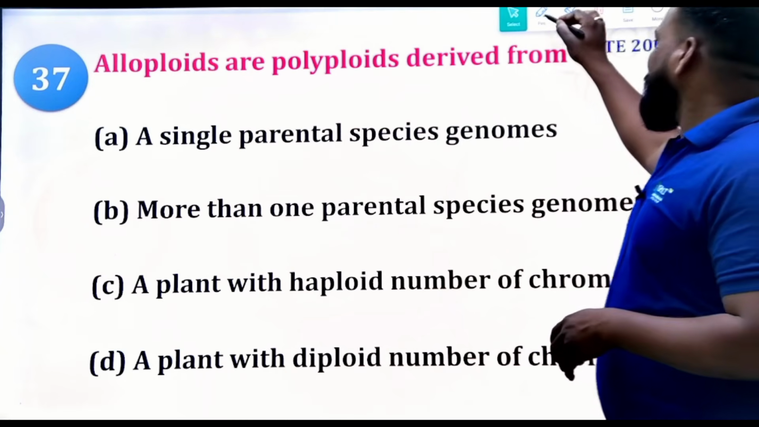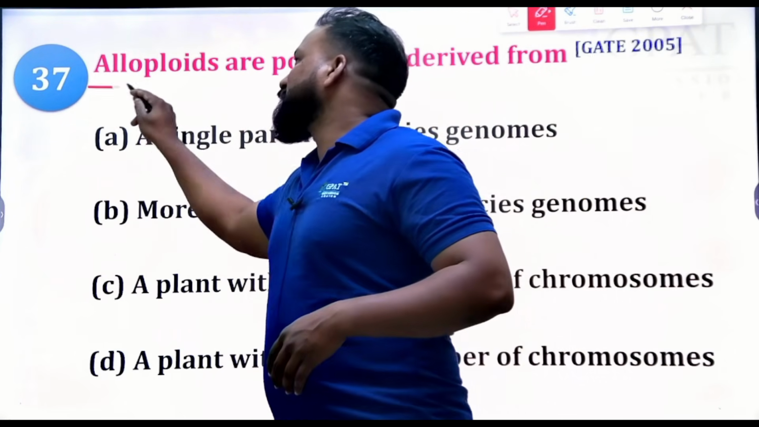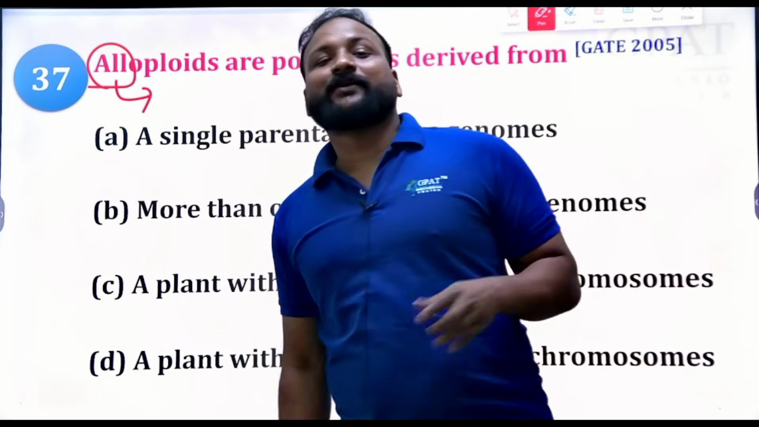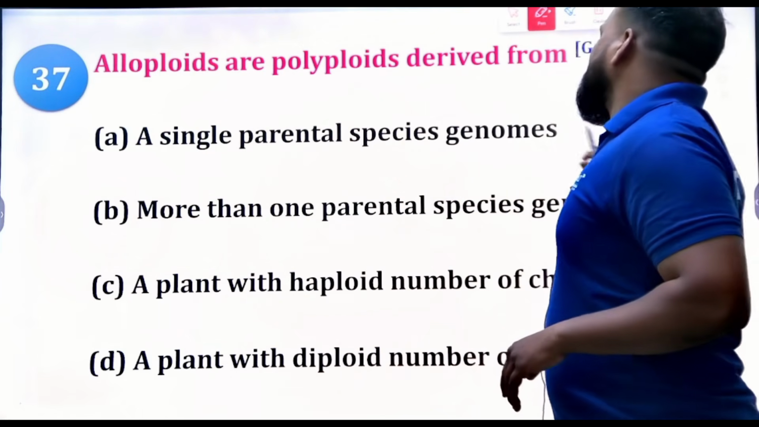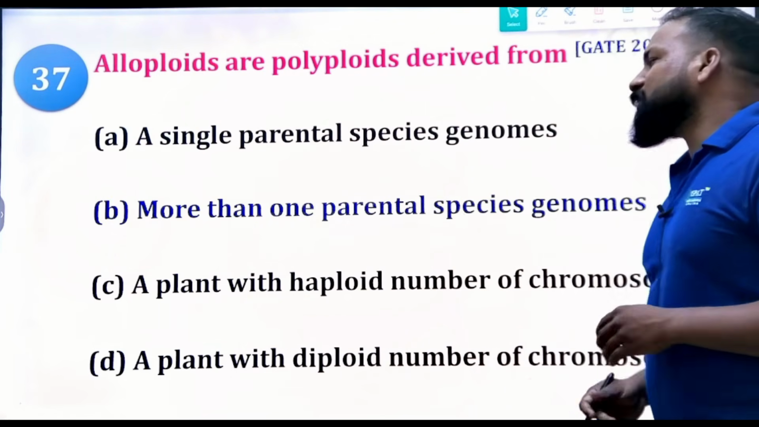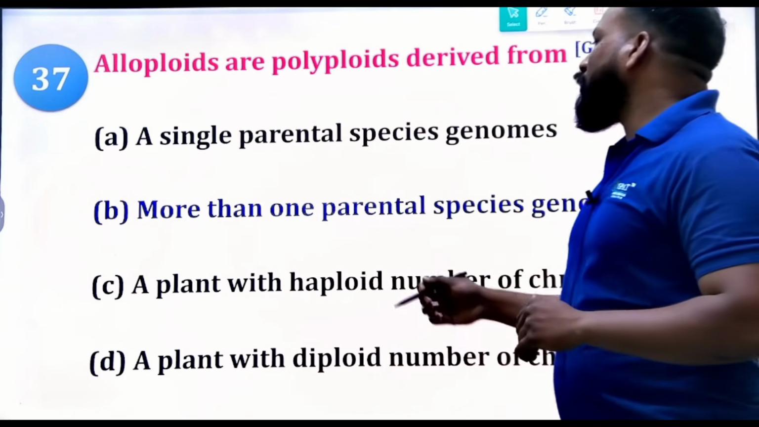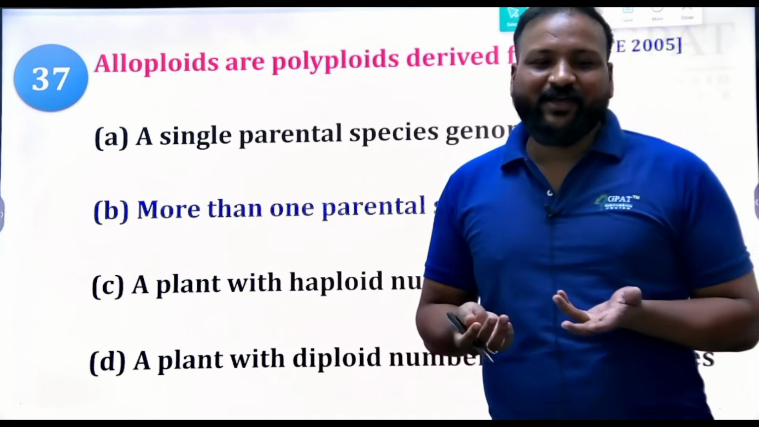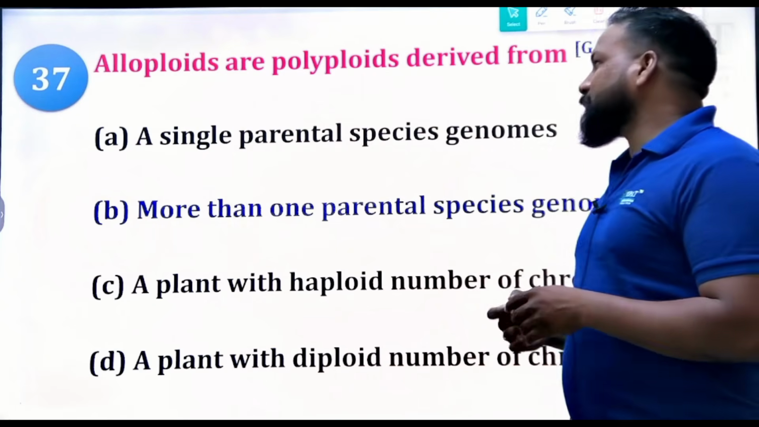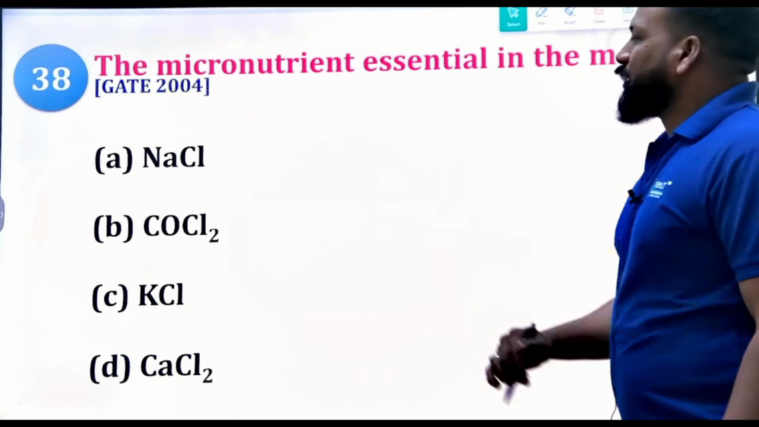Clear? "All" means, okay, all parents. Try to remember, "all" means not a single parent. It is more than one parental cells. If it is from more than one parental species, more than one means all: allopolyploids. Okay, yes. So that's the right answer.